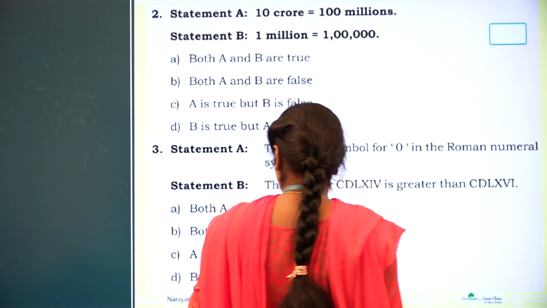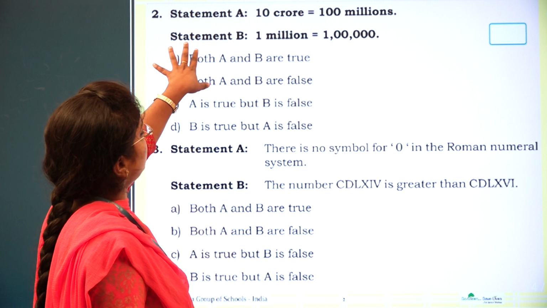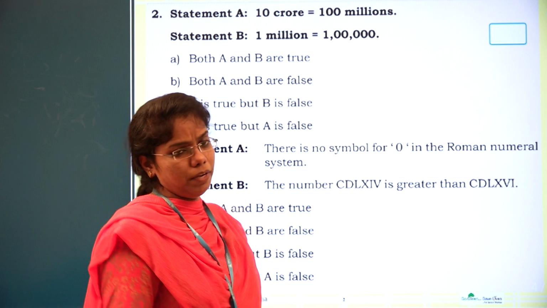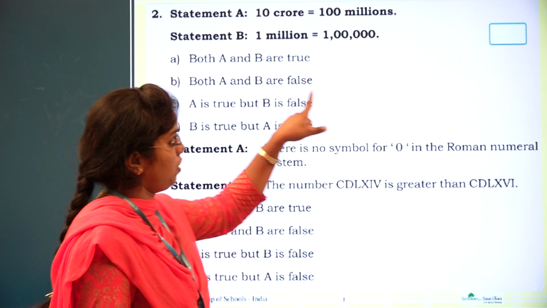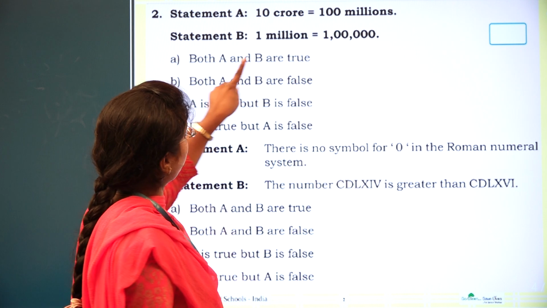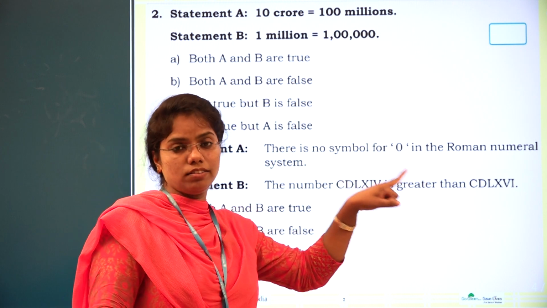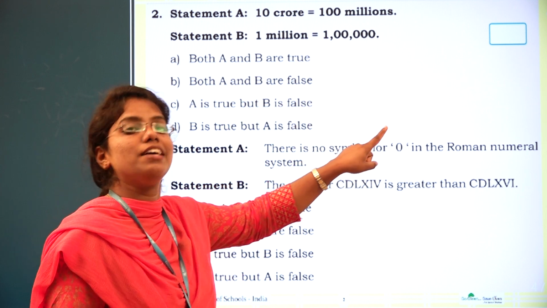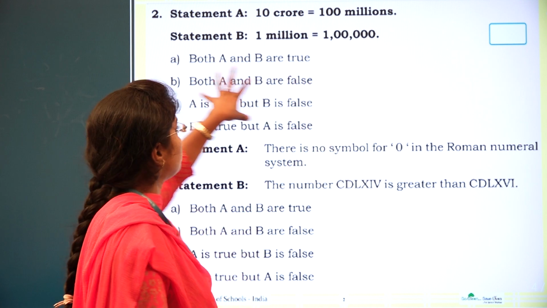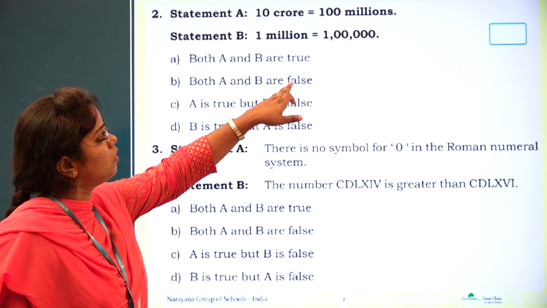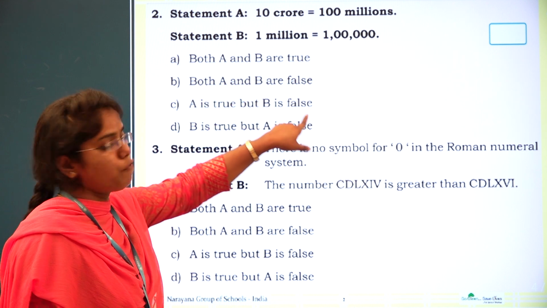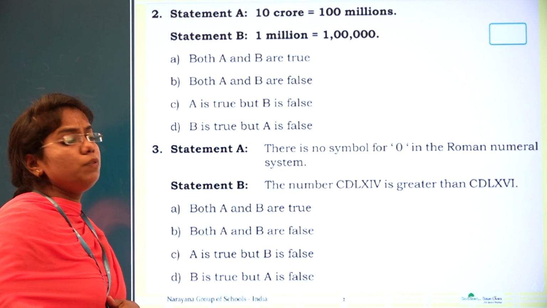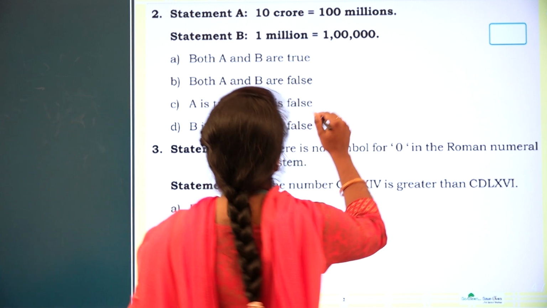Coming to the second one, question number 2. Statement A: 10 crores is equal to 100 millions. That is correct. Statement B: 1 million is equal to 1 lakh. That's a wrong statement, because 1 million is equal to, as you know now, how many? Yes, 10 lakhs. So statement B is wrong. You can see the options: both A and B are true; both are false; A is true but B is false; B is true but A is false. Which is the correct one? A is correct, so option C.